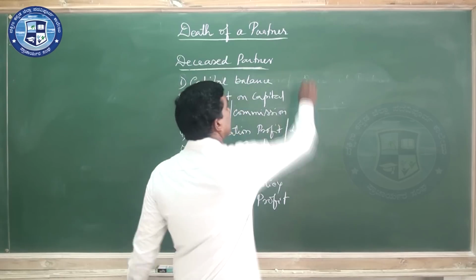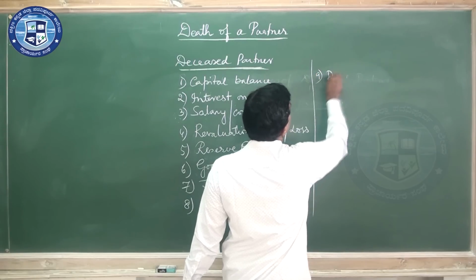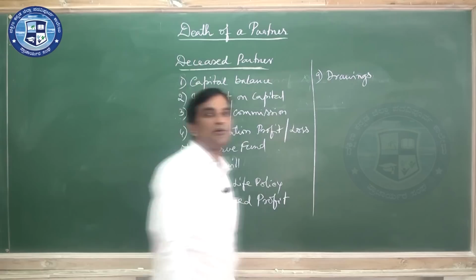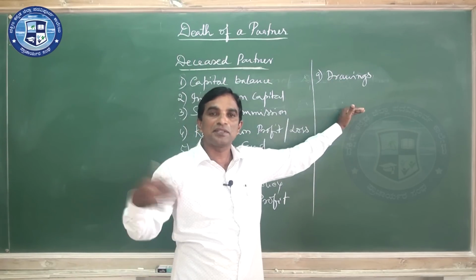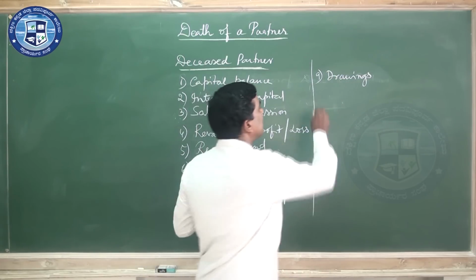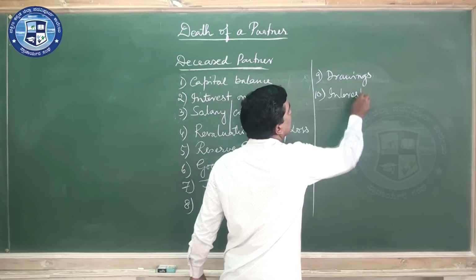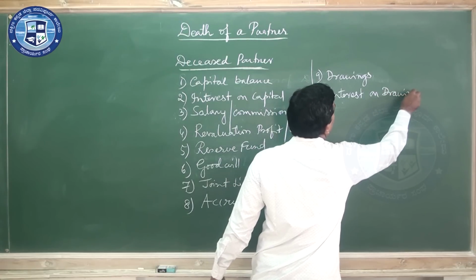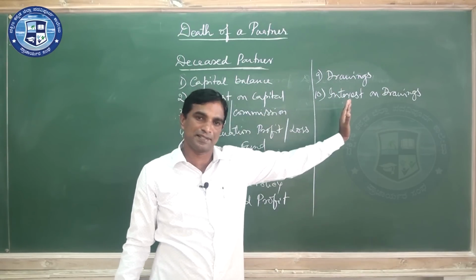Along with this, there may be chances of interest on drawings. First comes drawings. If they had withdrawn money, drawings will be there, and the drawings withdrawn should be settled. Sometimes they also charge interest on drawings. If interest on drawings is decided, it should be adjusted along with these items.